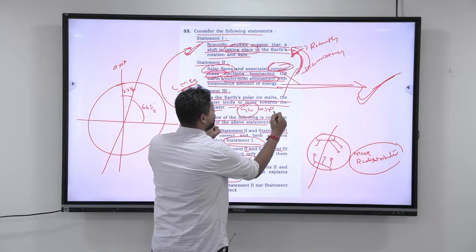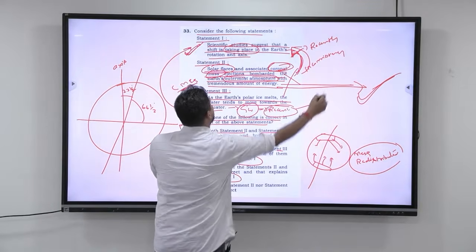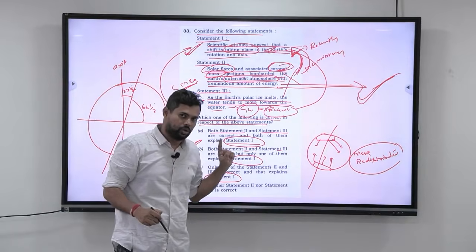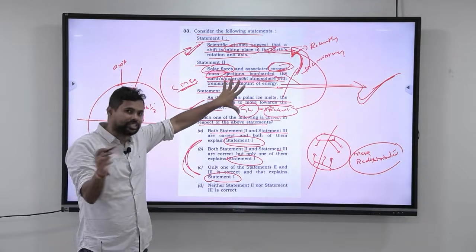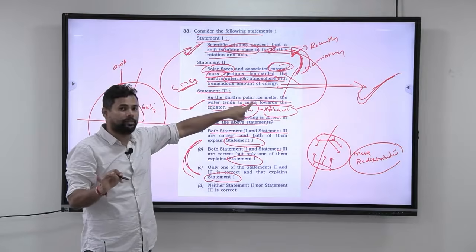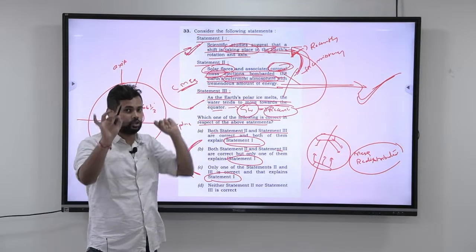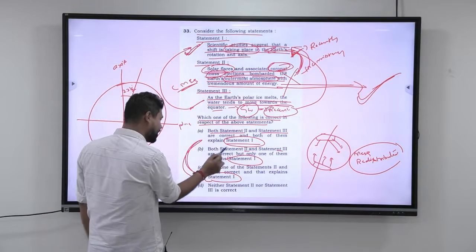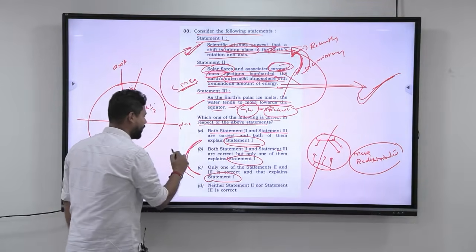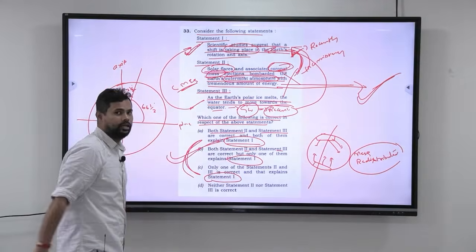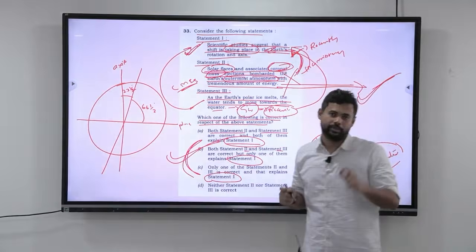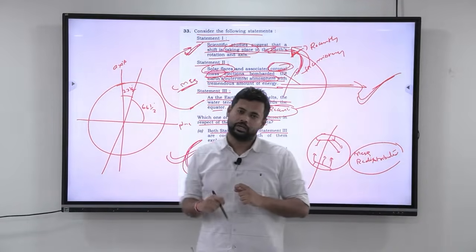Global warming is a recent phenomenon. So because of the recent phenomenon, that is why we are seeing this shift happening. That is how you can correlate. So if you take these two, both the statements are correct, but only one statement explains the cause of statement 1. So be very, very careful. Which one are you going to mark? Both statement 2 and statement 3 are correct, but only one of them explains statement 1. So this is what is correct. I hope you understood how to deduce the answer with the help of common sense. So this completes the 33rd question.